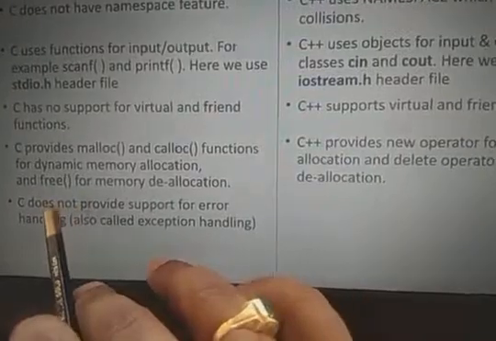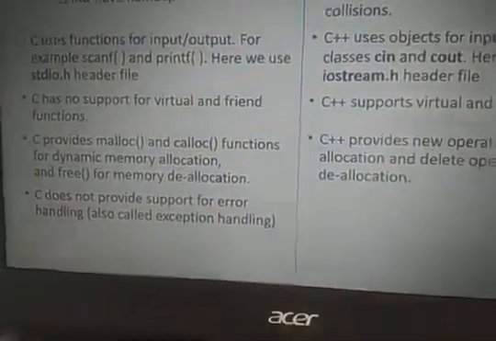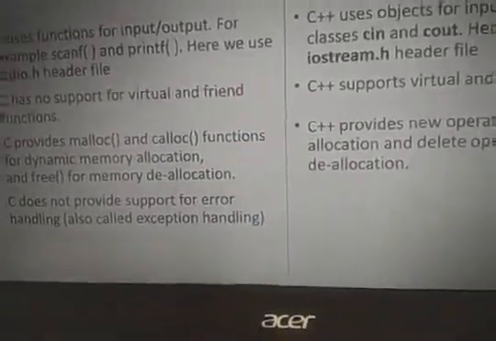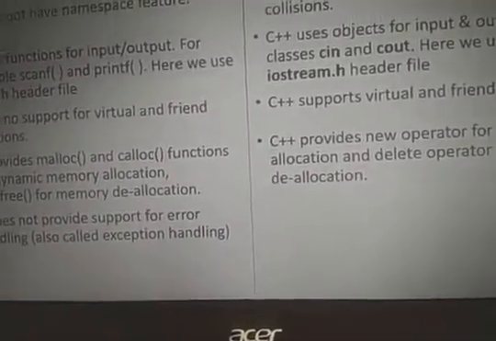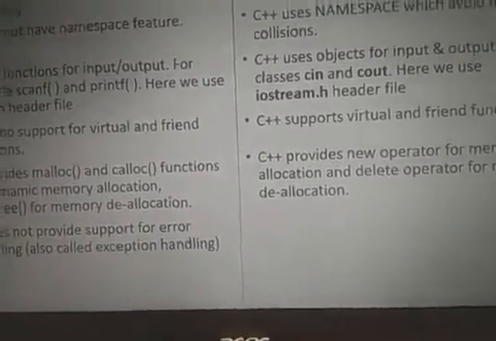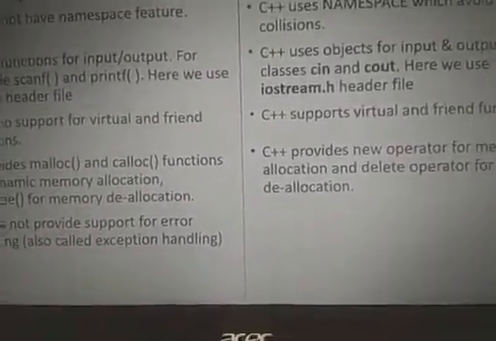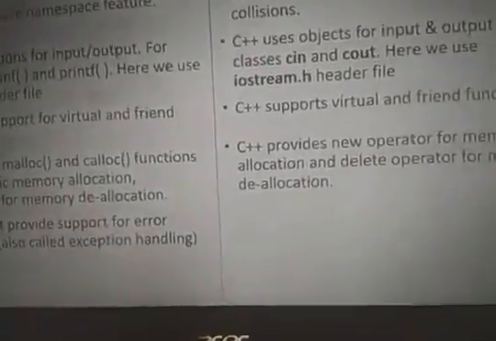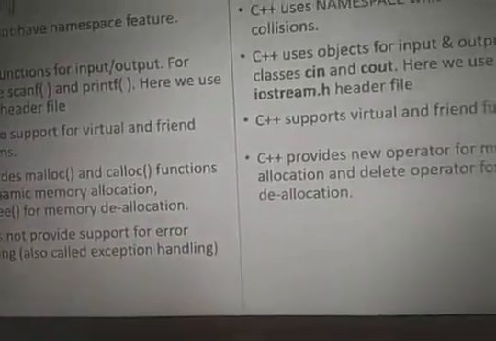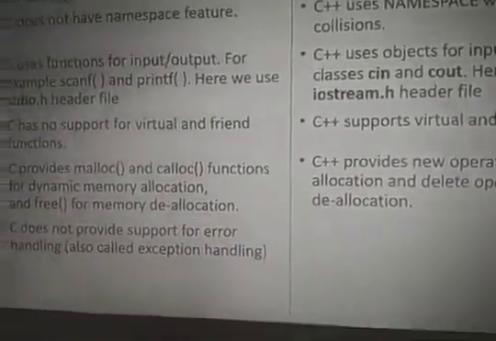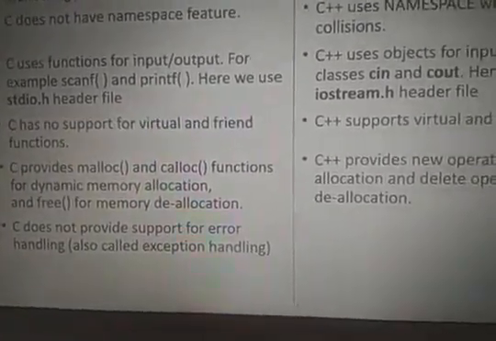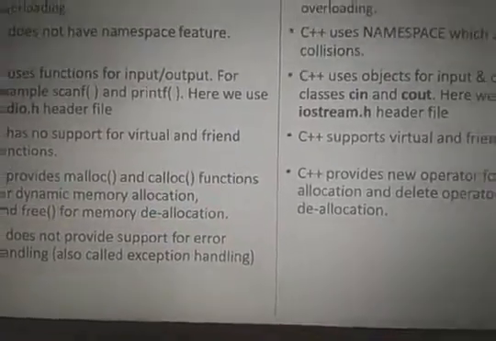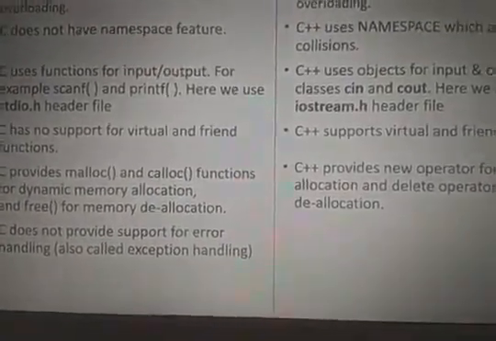Next, C does not provide support for error handling, that is called exception handling. For example, A equals 10, B equals 5, then C equals 10 by 5, and the output is 2. For example, A equals 0, B equals 2, 0 by 2 is 0. Now A equals 10, B equals 0, 10 by 0 is infinity. But C language will not provide that particular result. It gives a garbage value.